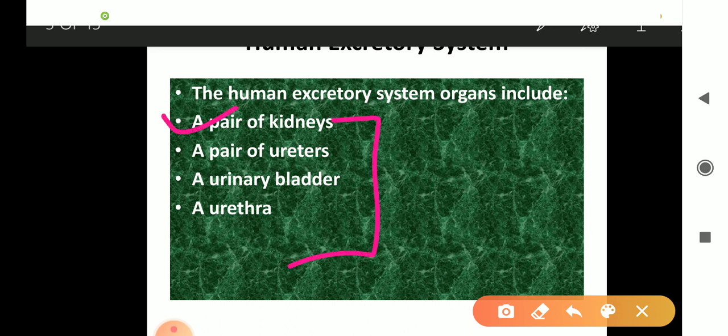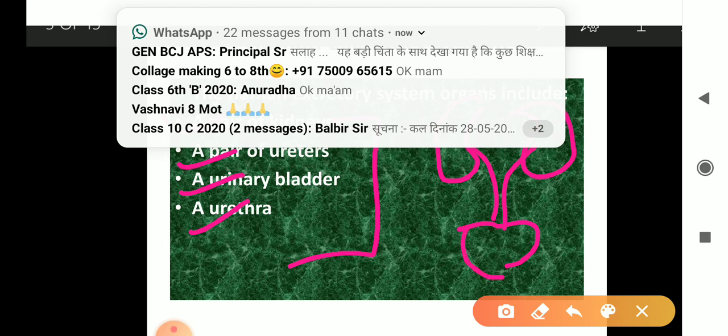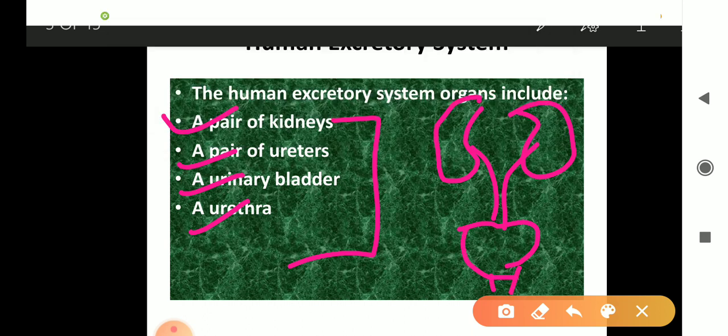Second is a pair of ureters, then a urinary bladder and urethra. Simple: two kidneys are there. From these two kidneys come the ureters, and here is the urinary bladder, and then the opening is called the urethra. Any problem in it? It's very clear. Now I will explain with the help of a diagram.